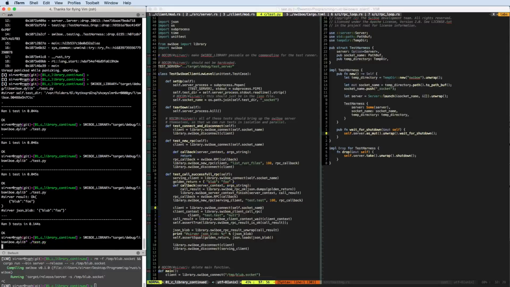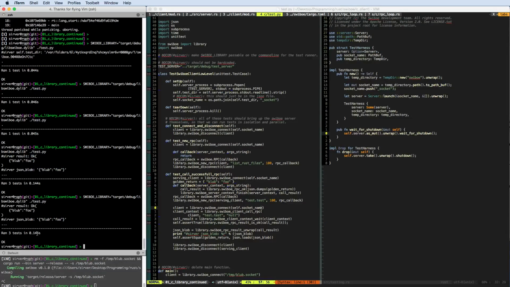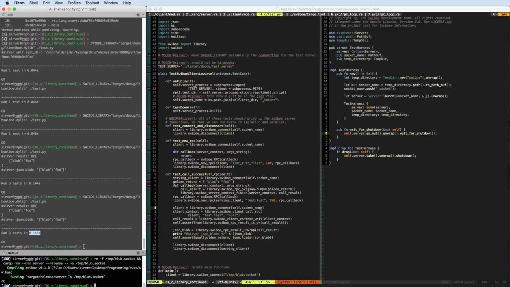And it still works. Of course, now the tests are slower, right? Because we have to bring up a separate binary for each test. So that is, of course, slower. But it works. And we're independent of running some external binary. The tests are independent. They could even run in parallel without disturbing each other. All in all, it's a much better solution.